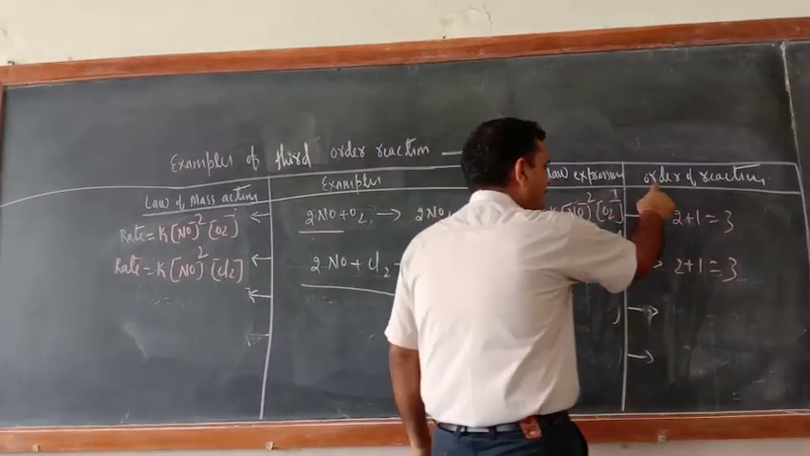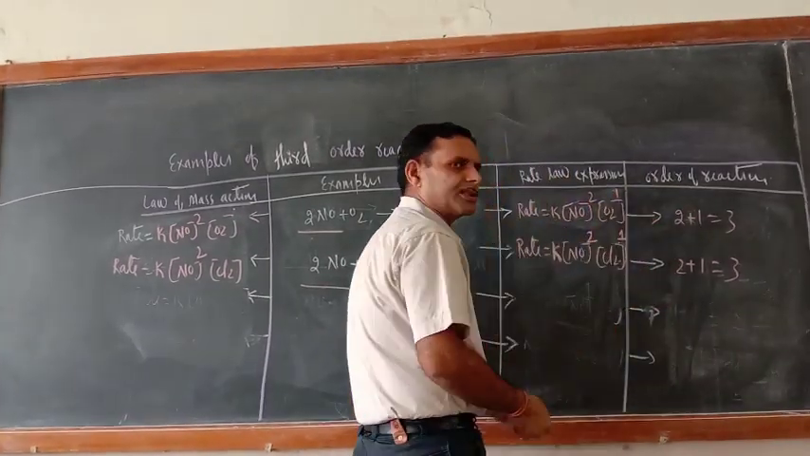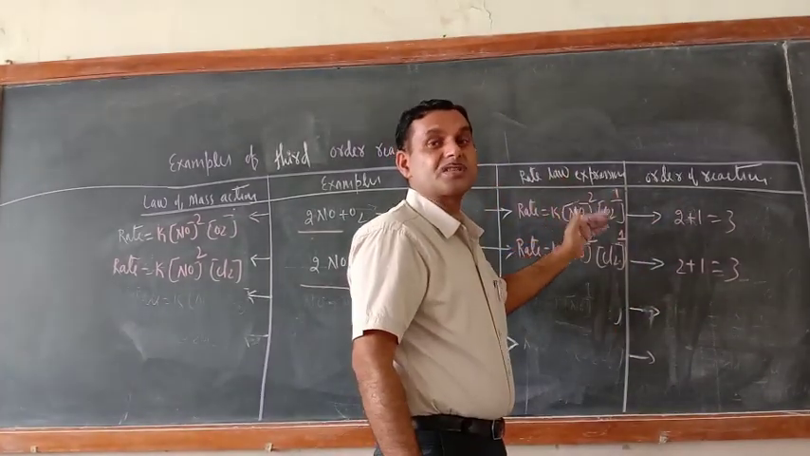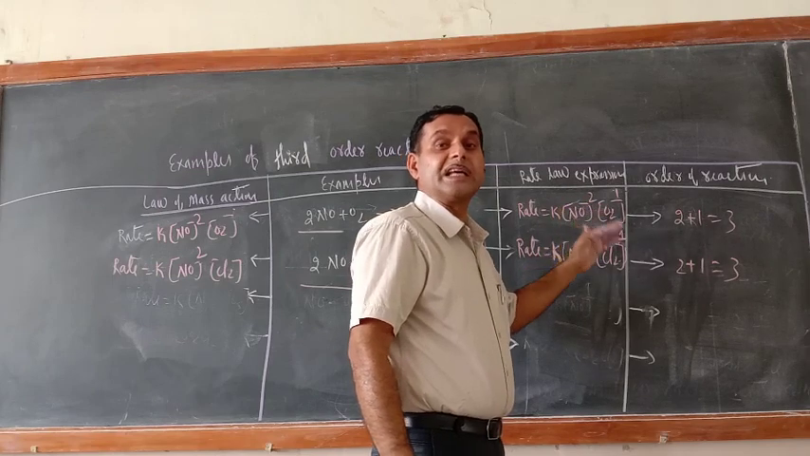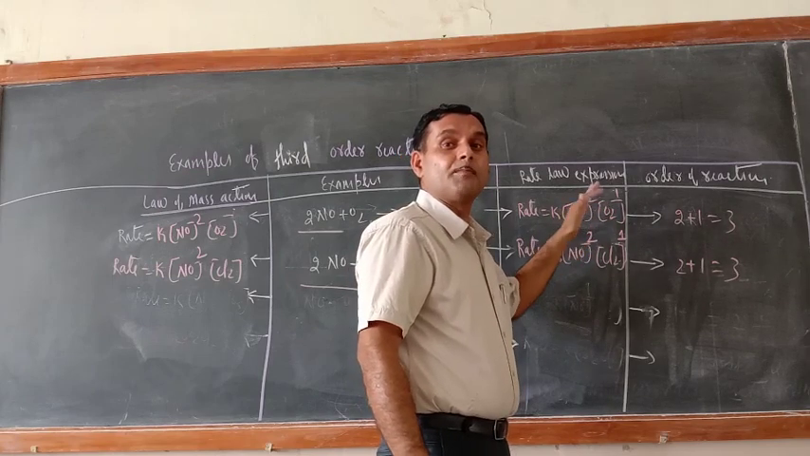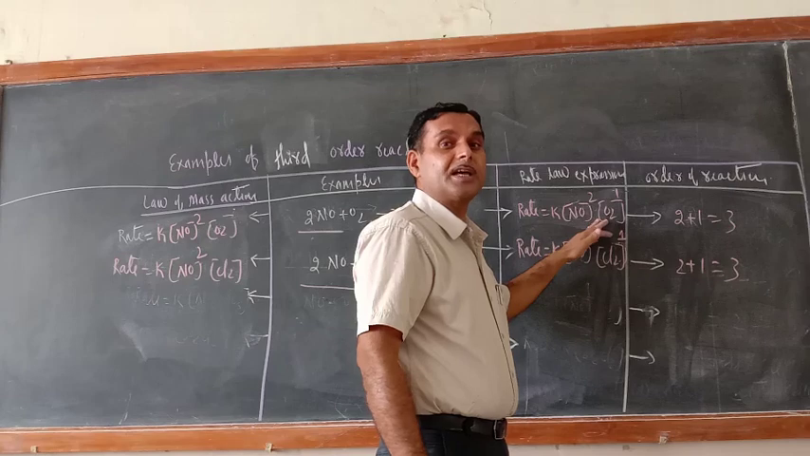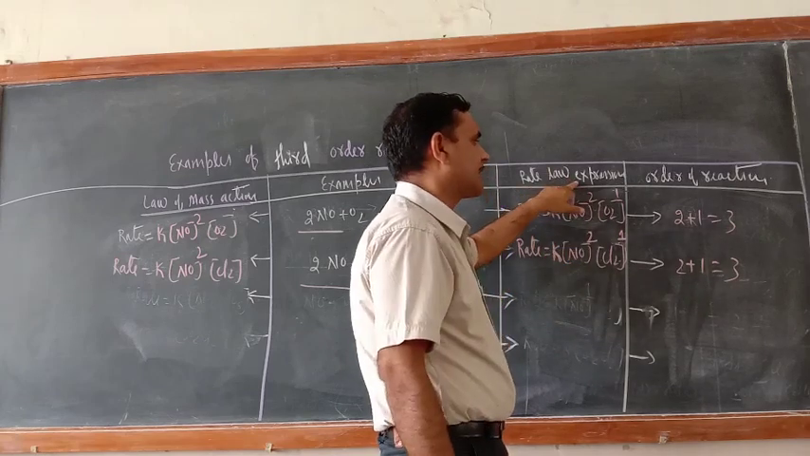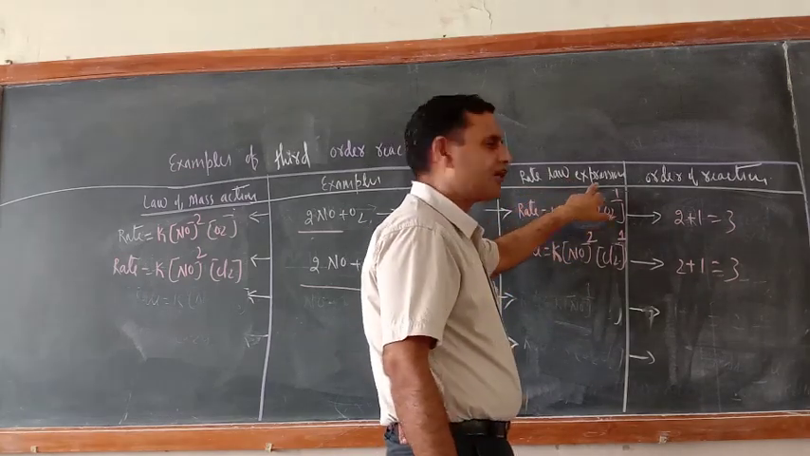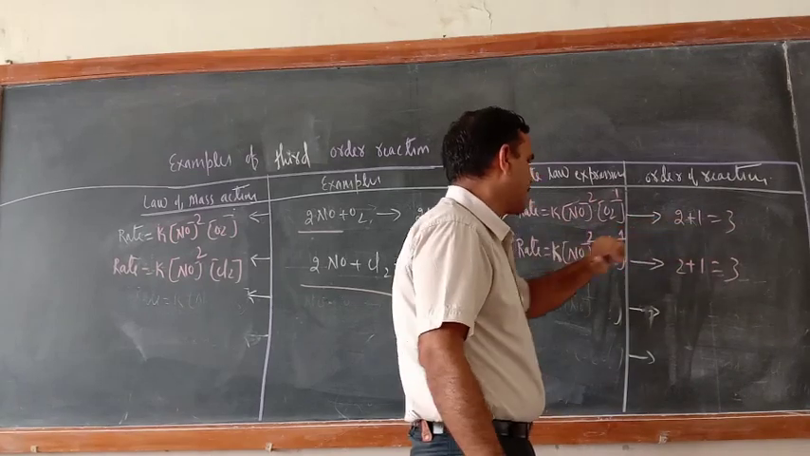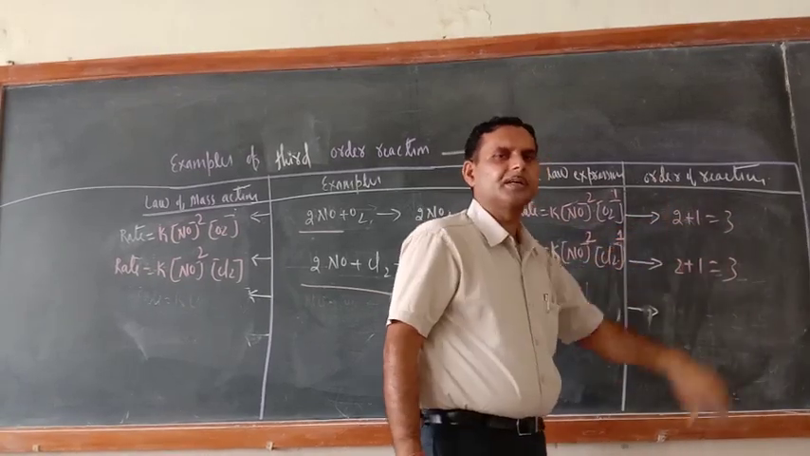So now what is the order of reaction? Order of reaction is the sum of powers to which each concentration term is raised in the rate law expression. So rate law expression, 2 plus 1, third order reaction. This is also 2 plus 1, third order reaction.